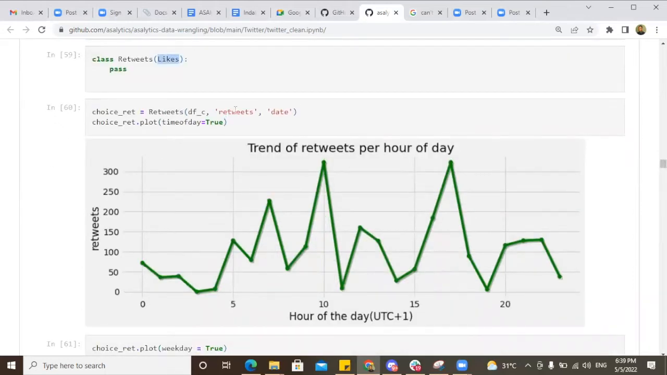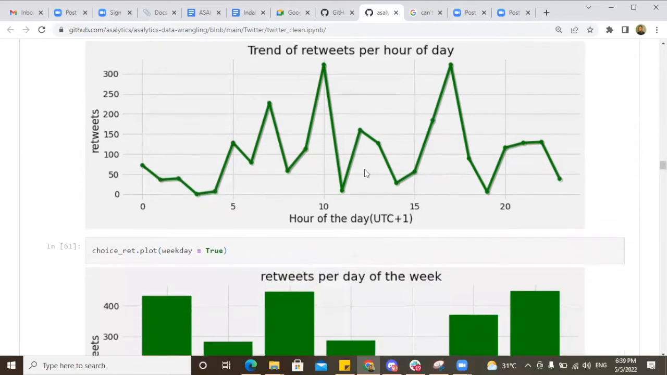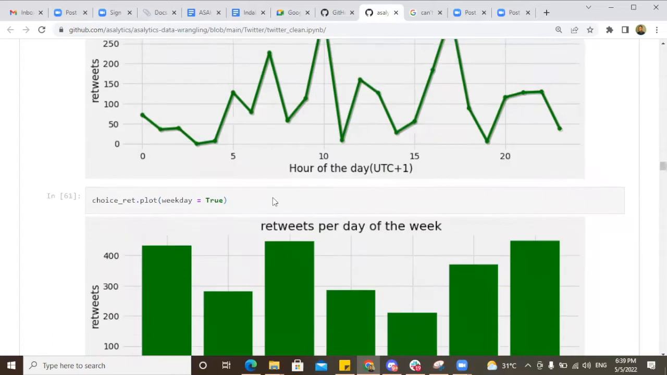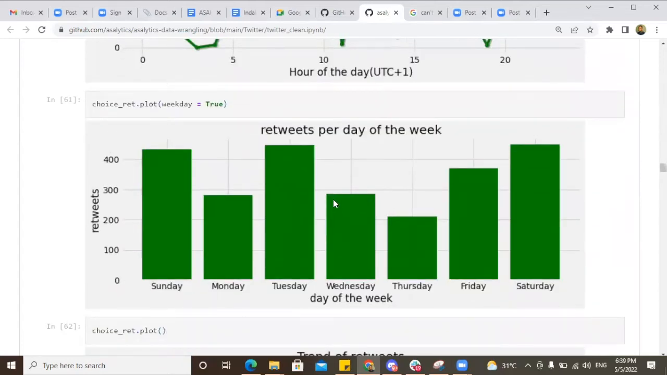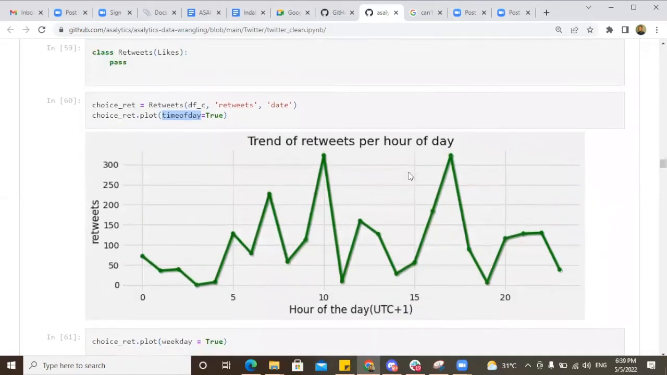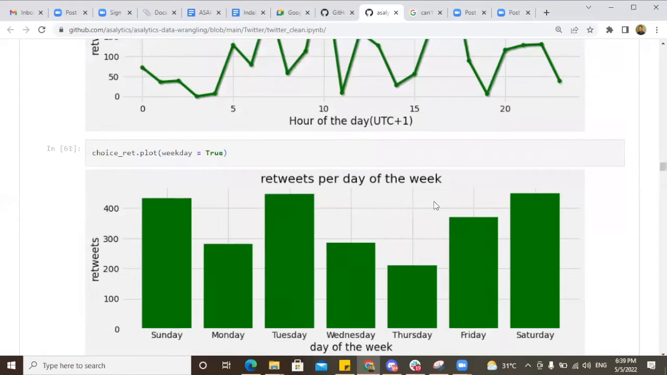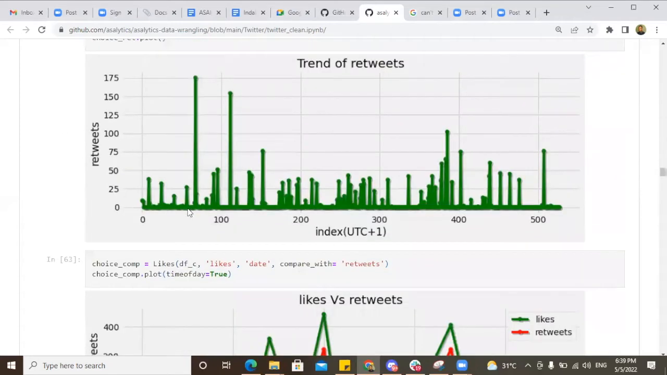So this is retweet, and entity one is retweet. The date is just like we have it in likes. They're all pretty much the same thing happening here. I'm showing the retweets per hour, the retweets per day of the week, then retweets for all cases of tweet without categorizing by any time attribute.